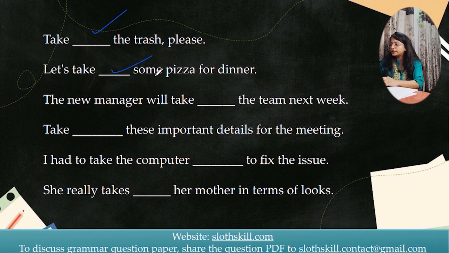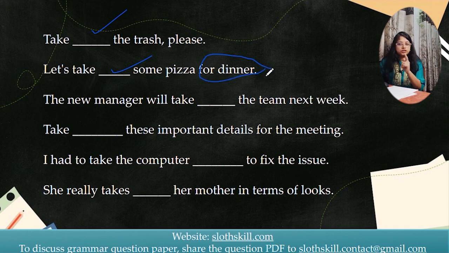Now this is your homework question. You will try it and write the answer of this question in the comment section. The new manager will take dash the team next week. So he will take over now. He will be the one who will be managing the staff. So he will take over.